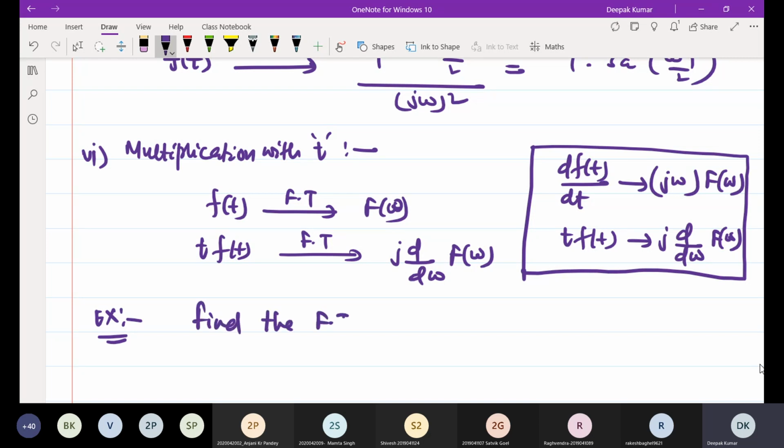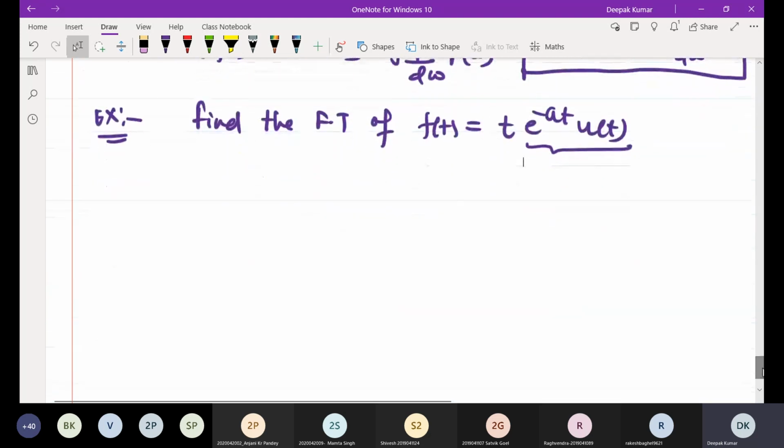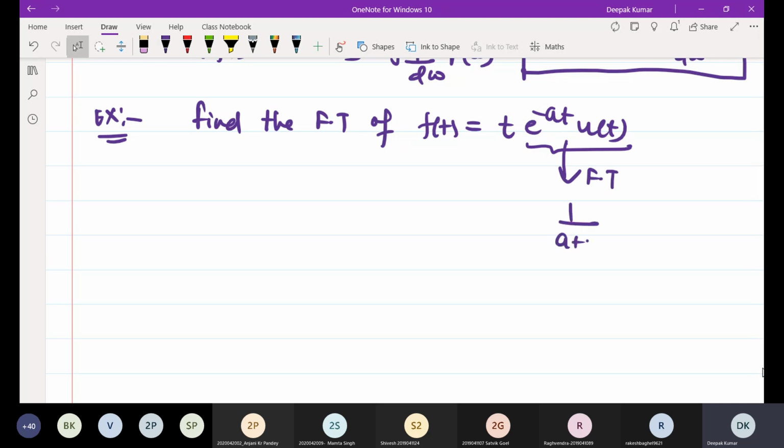Find the Fourier transform of f of t equal to t e to the power minus at u(t). See, e to the power minus at u(t), the Fourier transform is already well known to you. That is 1 by a plus j omega. The Fourier transform of this part is 1 by a plus j omega.